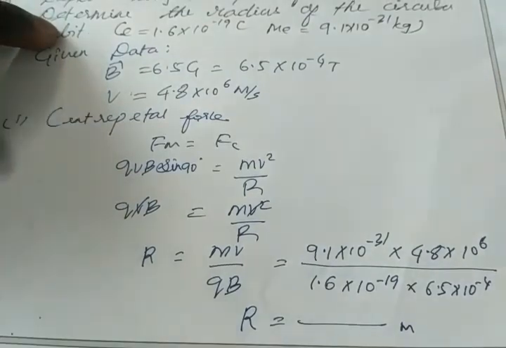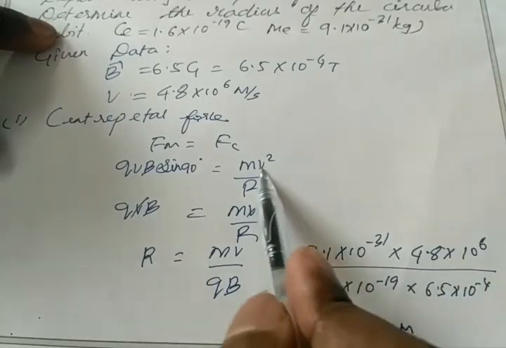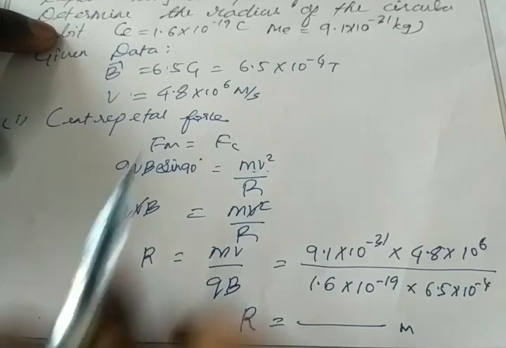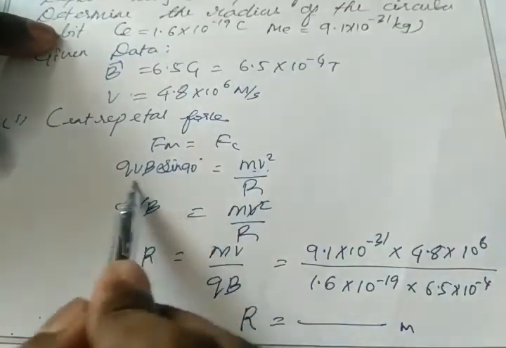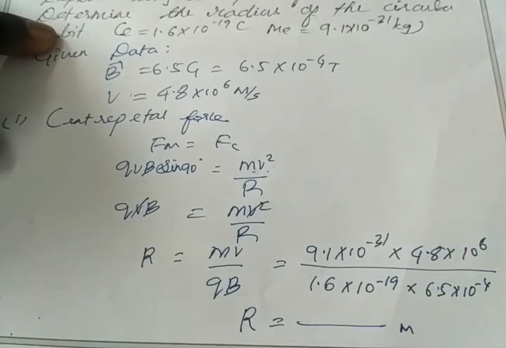Okay, so in the first question, we found time period. In this question, we found radius. You frame one question. In that question, you just ask what is meant by radius. Okay, you give all the values and ask to find the value of radius, or you can give all the values and ask to find the value of magnetic field, or we have various equations for radius.